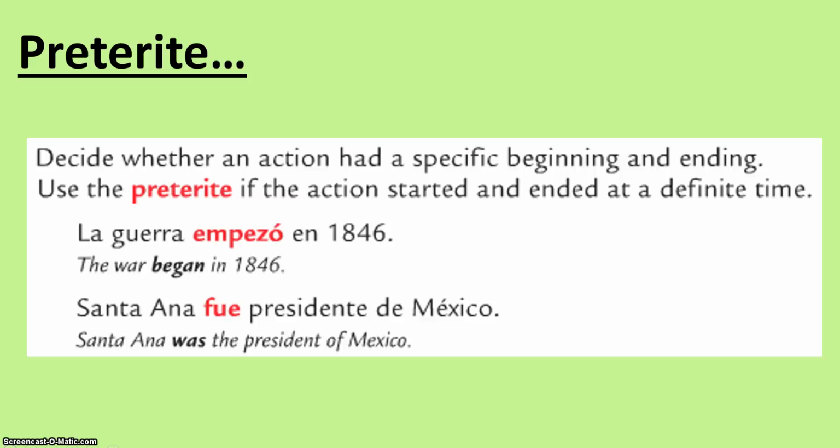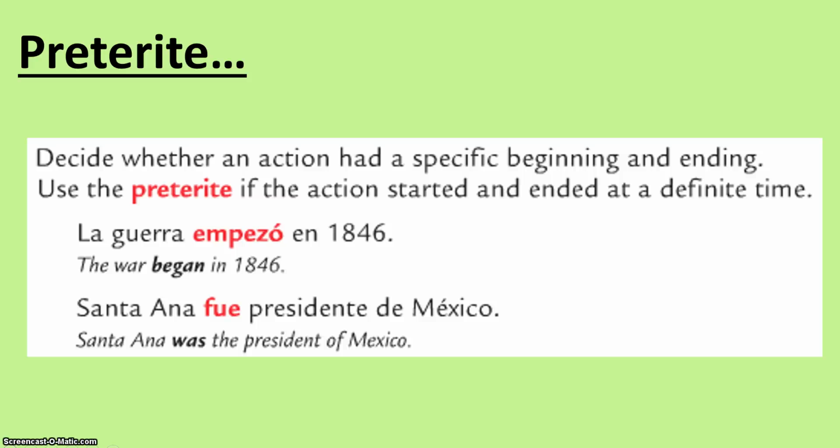Starting with the preterite. You are going to want to use the preterite when you're deciding whether an action had a specific beginning and ending. We're going to be using the preterite if the action started and ended at a definite time. For example, la guerra empezó en 1846. The war began in 1846. That is a very specific, definite starting time. Santa Anna fue presidente de México. Santa Anna was the president of Mexico. Usually presidential terms have a specific beginning and ending. That's why we're going to be using the preterite.